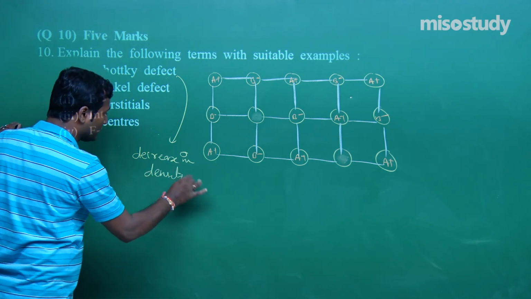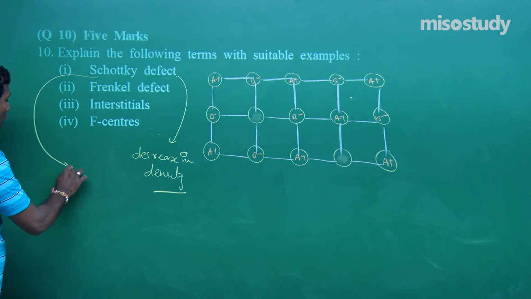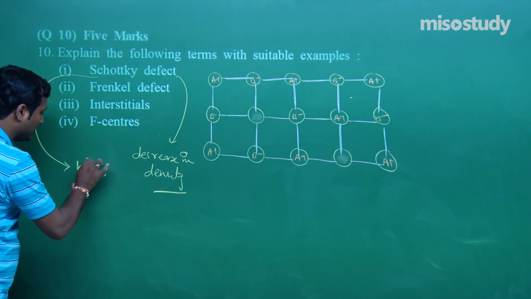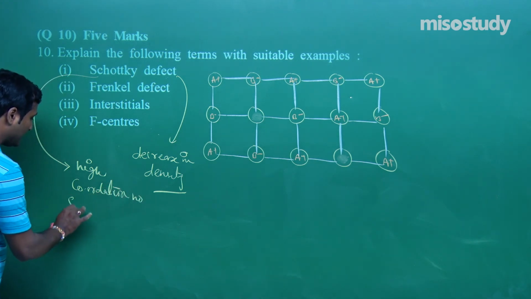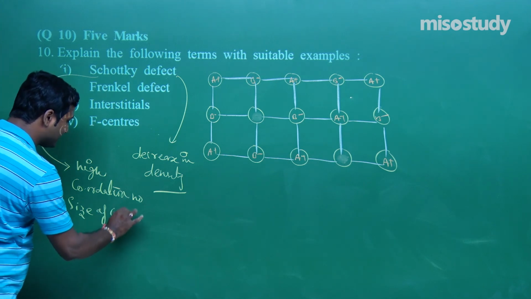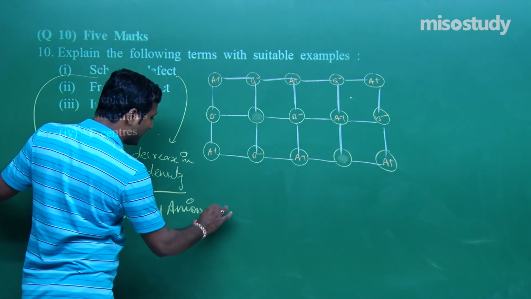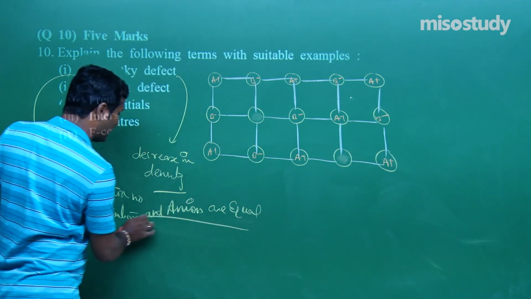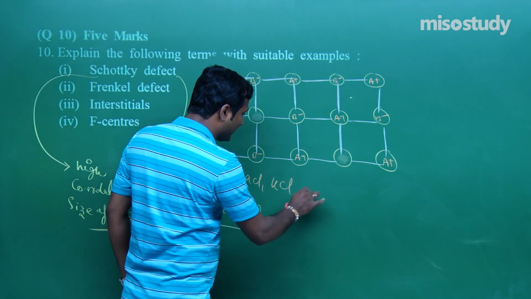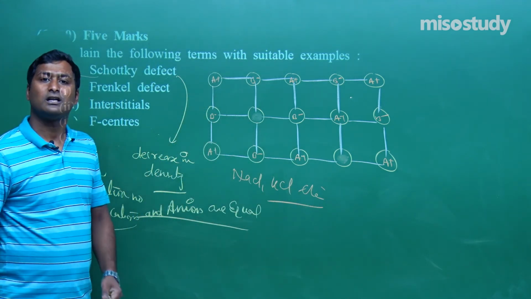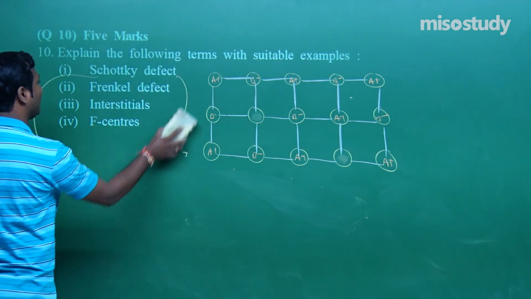What I am repeating, because the particles leave the site. Schottky defect will be shown by those compounds which have high coordination number, and the sizes of cations and anions are equal. Again I am repeating, the sizes of cations and anions are equal. For example, if I talk about KCl, if I talk about NaCl, these also show Schottky defect, my friend.